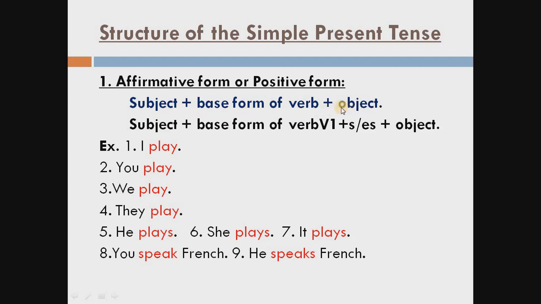But the condition is this: when the subject is singular we use s or es in the main verb, then object. But if the subject is plural, we always use first form of the verb, not s or es, then object. This is called an affirmative sentence, or you can say the positive form of the simple present tense.